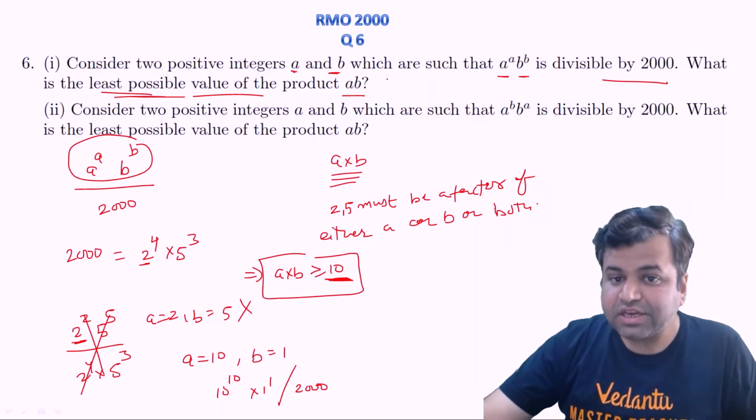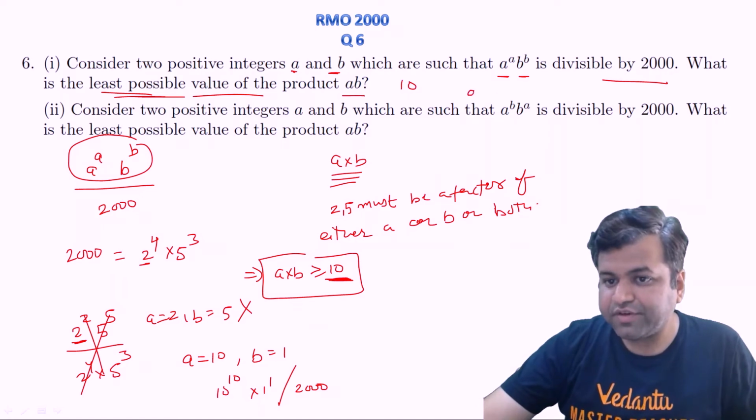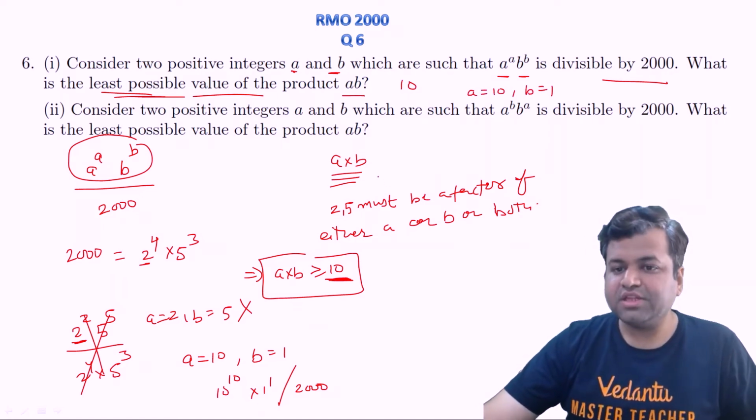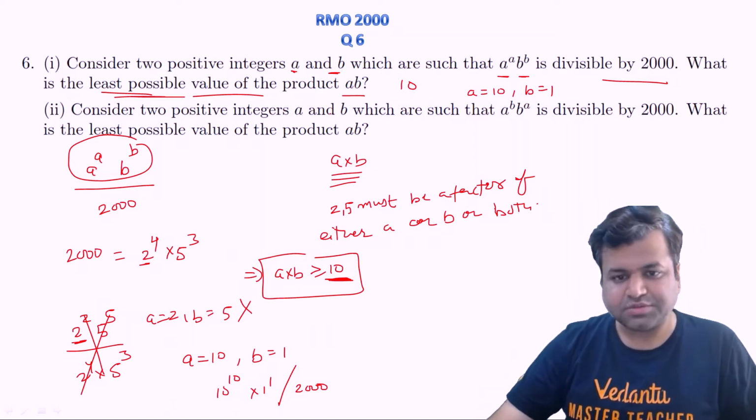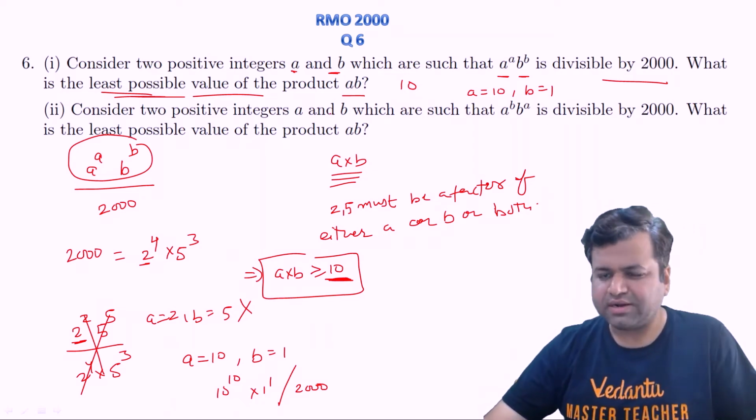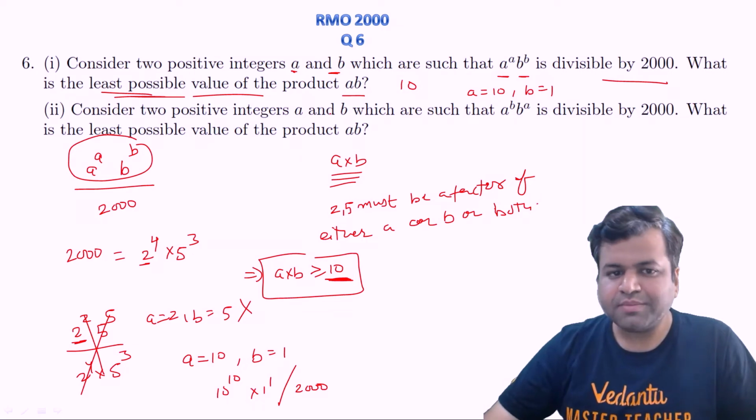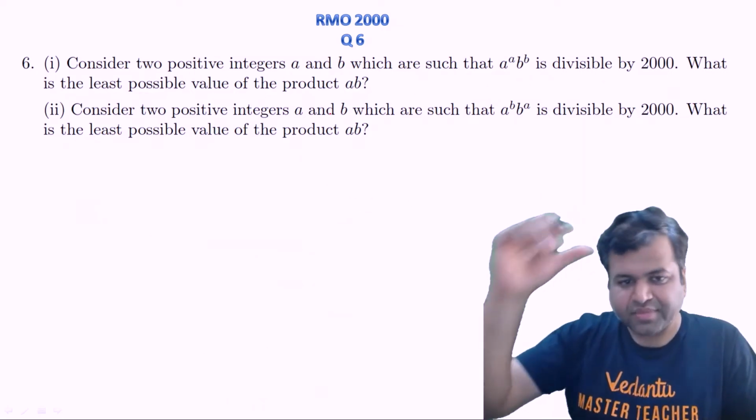So what is the least possible product of ab? That will be 10, and that can be achieved when a is 10 and b is 1, right. This is how we can achieve the first part. I hope this is clear, and this is a very logical question from number theory. Let's move to its second part, है ना.